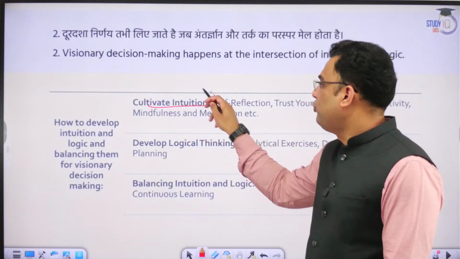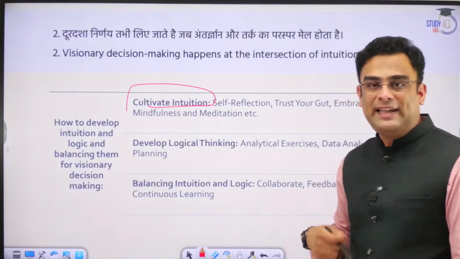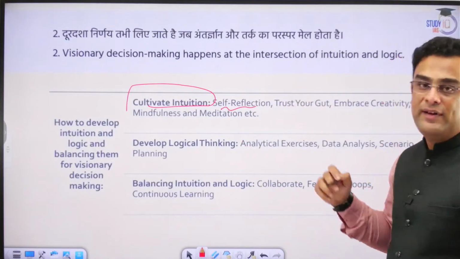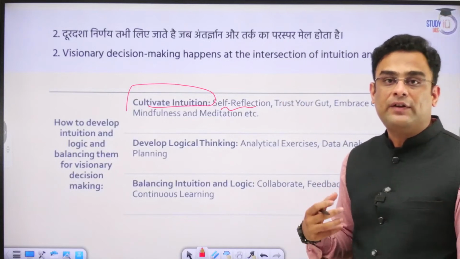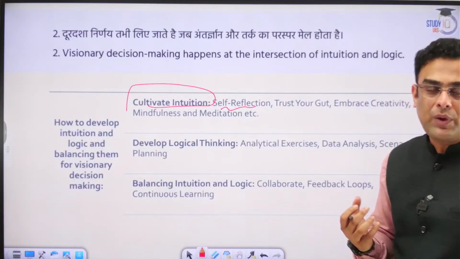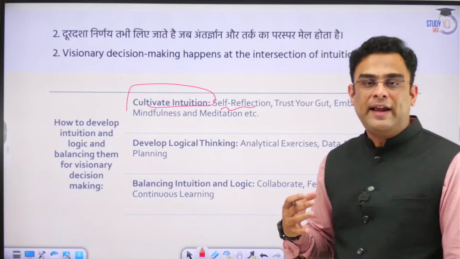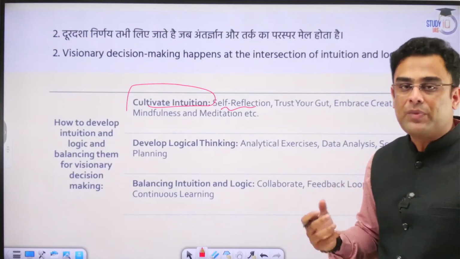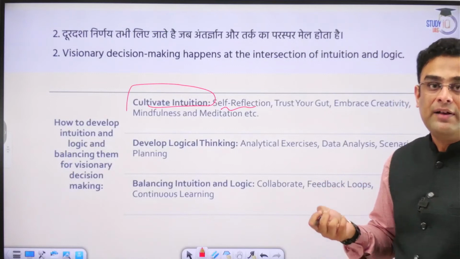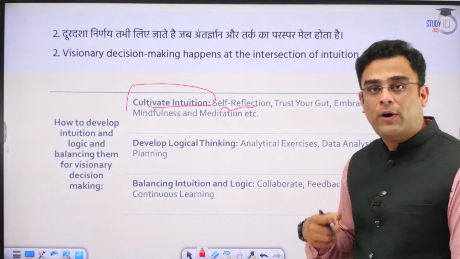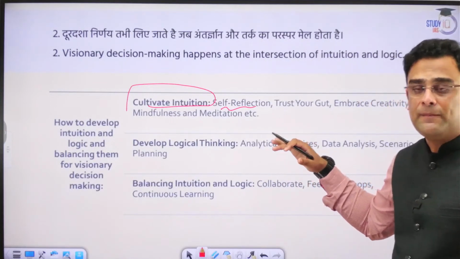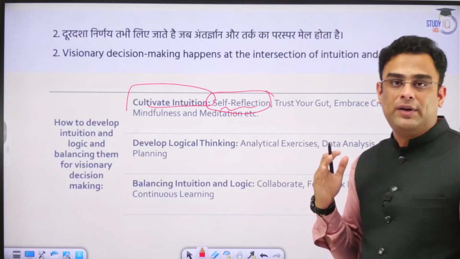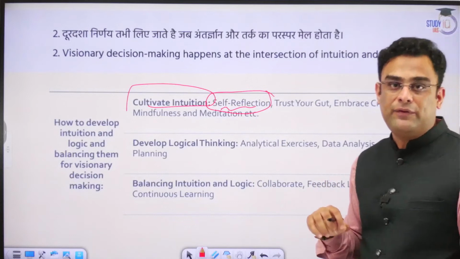To cultivate intuition, to develop that inner gut feeling, we have to have the practice of self-reflection a lot. Constantly looking inwards, talking to your own self, trying to hear the inner voice that might be emanating from within. That is self-reflection. Trying to understand your own thoughts. That is self-reflection. A lot of times we have the knowledge of the whole world, but not our own self.